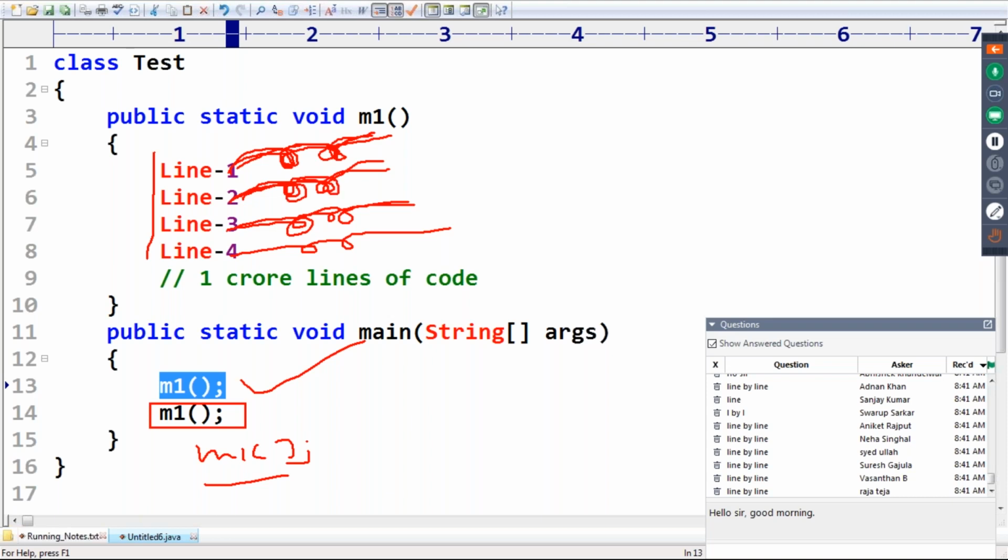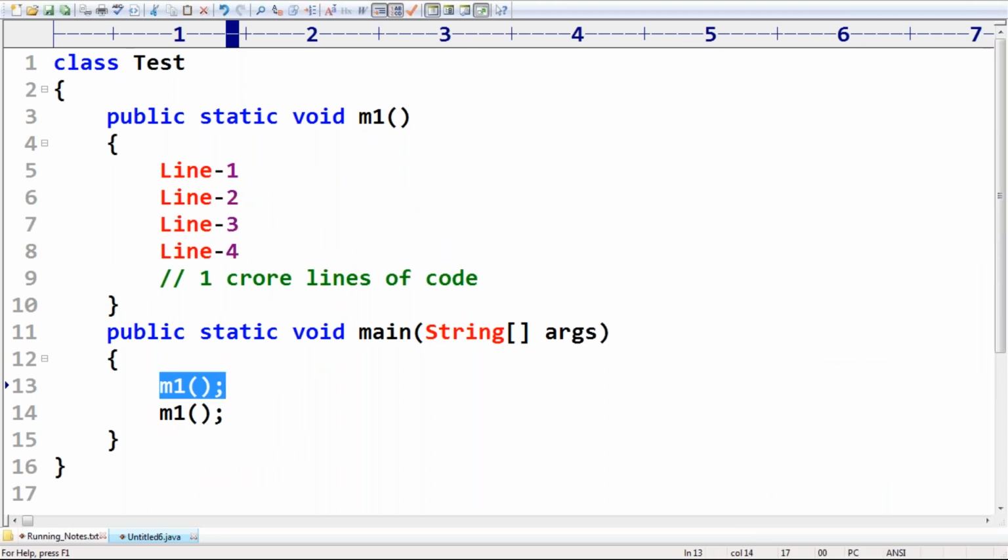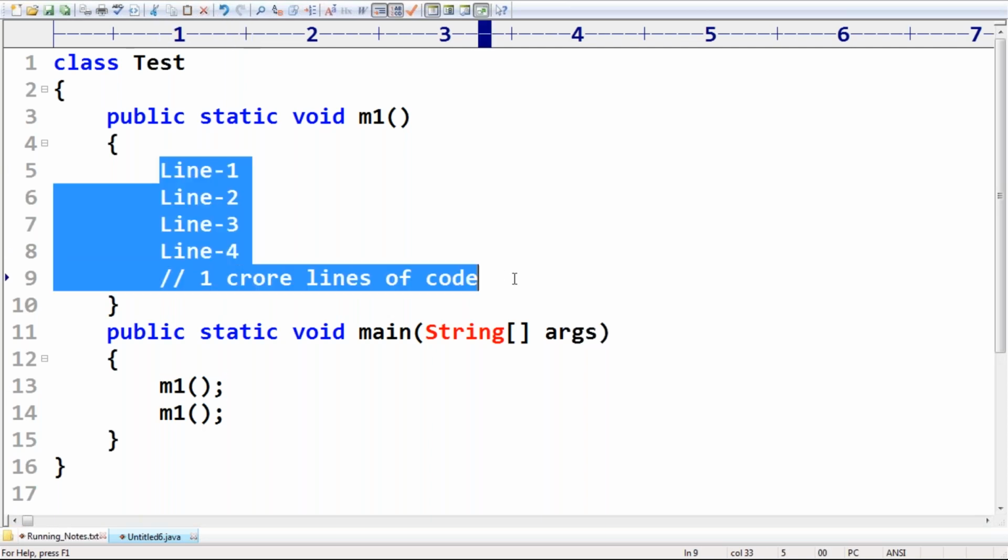The biggest problem here is that performance is going to go down, because if you call the M1 method 10 times, this translation has to happen 10 times. Observe very carefully. Every time the M1 method code has to be translated line by line, and then execution happens.